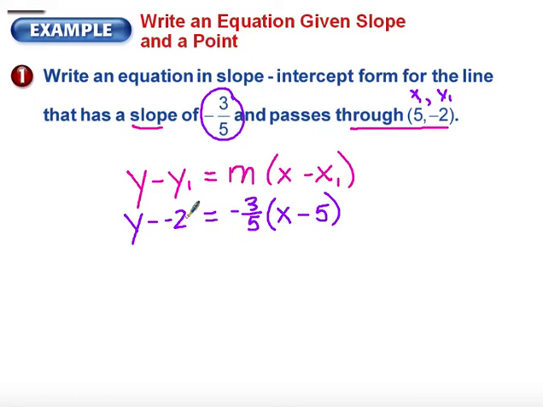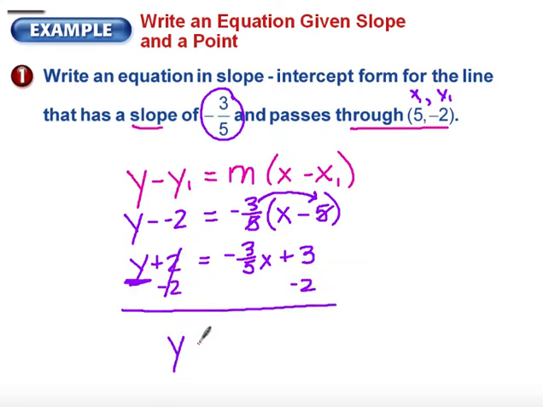Now when I go to simplify that, that double negative will give me a y plus 2 equals, and I'm going to distribute -3/5 times x. Now when I take -3/5 times a -5, those 5's are going to cancel and leave me with plus 3. Now, like I said, after we're done plugging everything in, we're going to solve for y, so we put our equation into slope-intercept form. So I'm going to subtract 2 from both sides, and that's going to give me an equation where y is equal to negative 3/5 x plus 1.